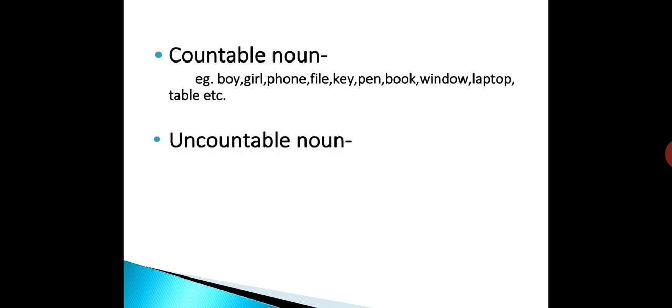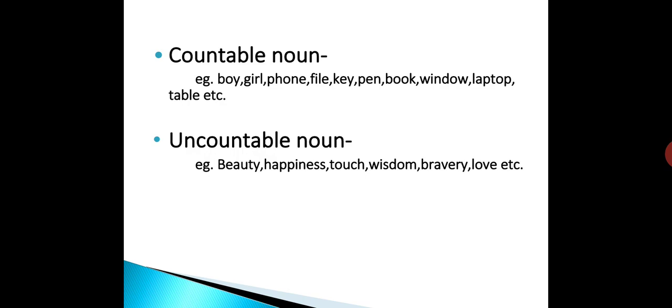Whereas uncountables are the nouns which cannot be counted. For example, beauty, happiness, touch, wisdom, bravery, love, etc. These are the examples of uncountable nouns.